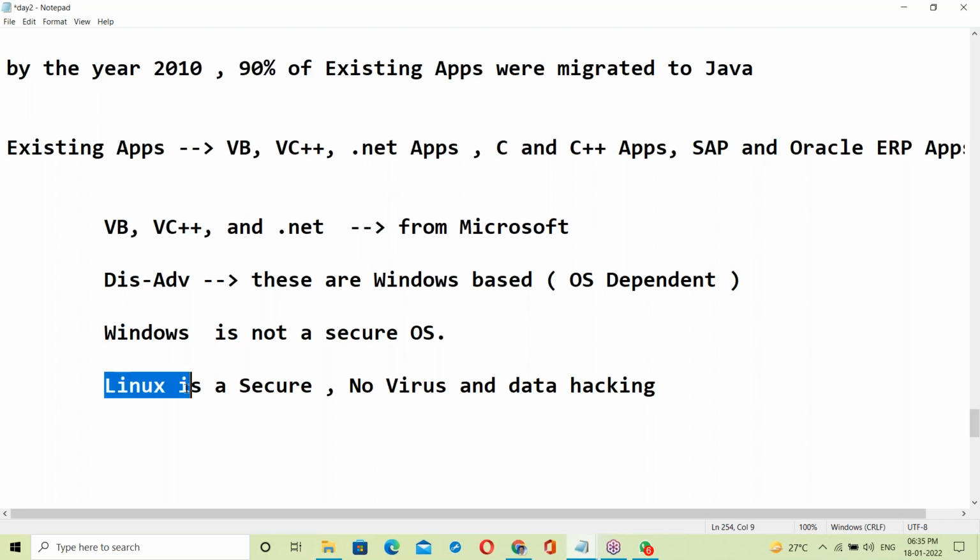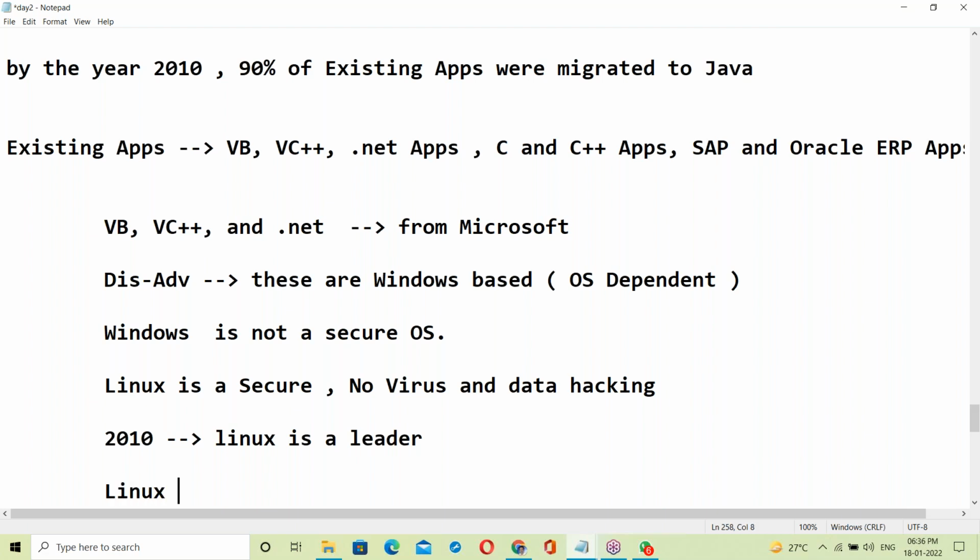Linux is a secure OS. No virus, no data hacking. By the year 2010, Linux was the leader in the market.